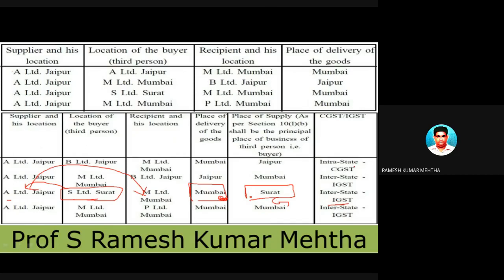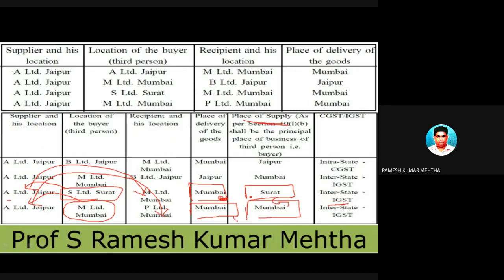something called IGST. Next one, M Limited of Mumbai is giving instruction to A Limited of Jaipur to supply goods to P Limited at Mumbai. So the goods are delivered at a place in Mumbai, and the place of supply is Mumbai.